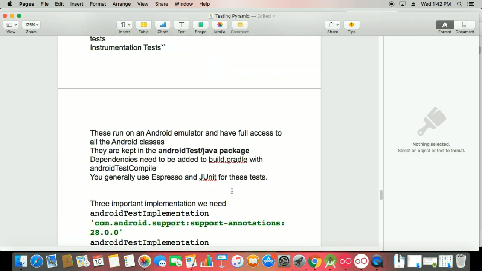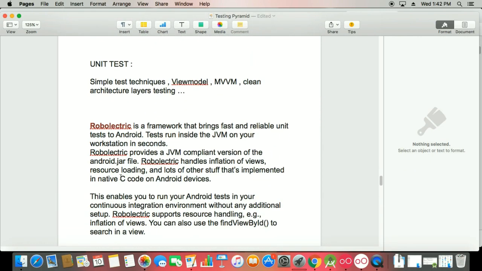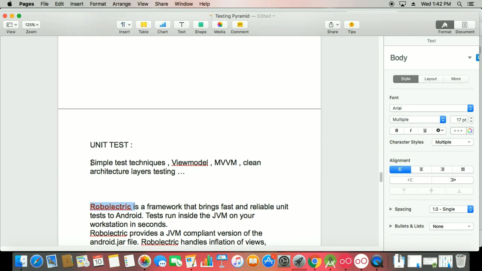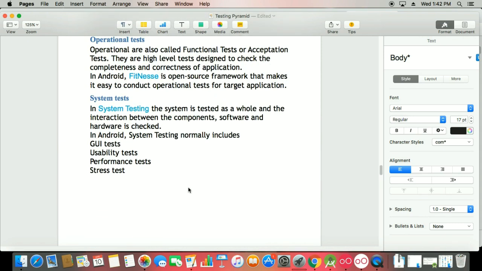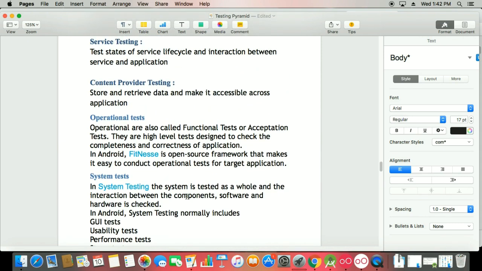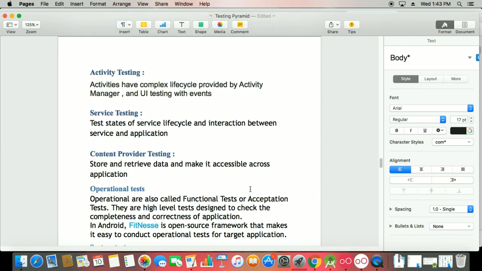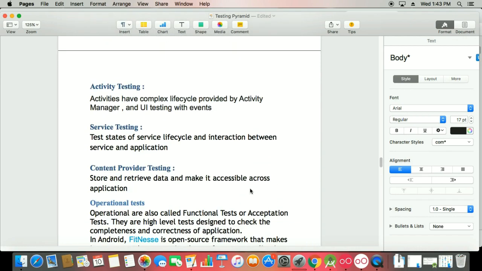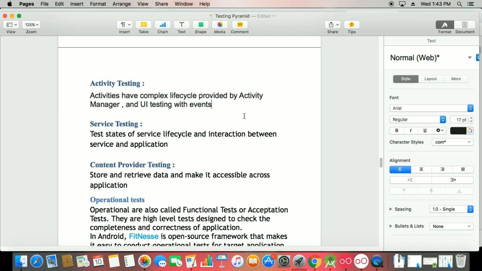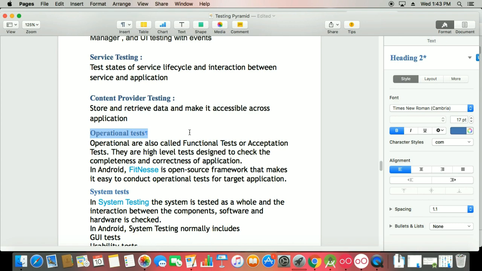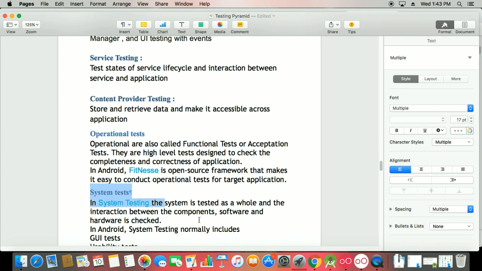So I will explain this in the practical session. That's a very good feature for Robolectric. Also you can do the unit test for that. And important testing with ViewModel, MVVM, clean architecture, all these will be in coming sessions. So first we have to go to your practical session. And yeah, one more thing I will explain to you, that whenever you work with activity testing, that is simple testing, we have service testing, we have content provider testing, we have operational testing, and we have system testing also in Android.